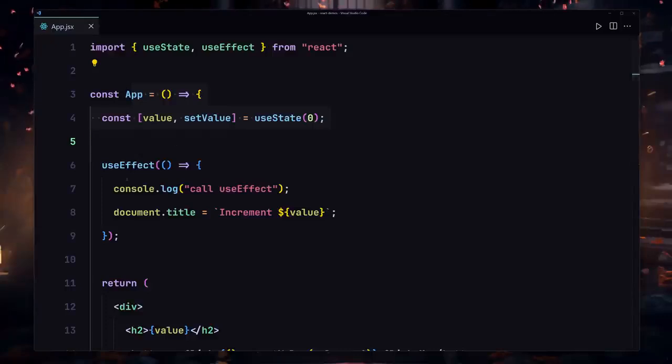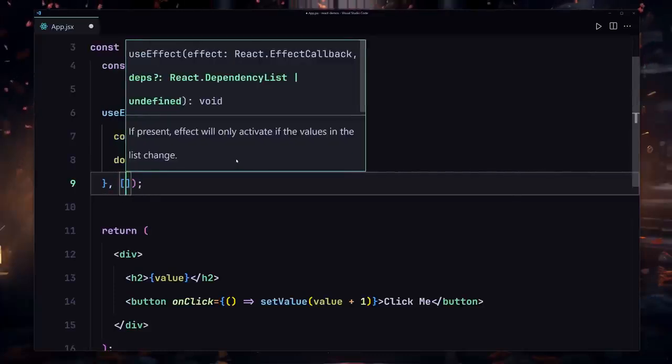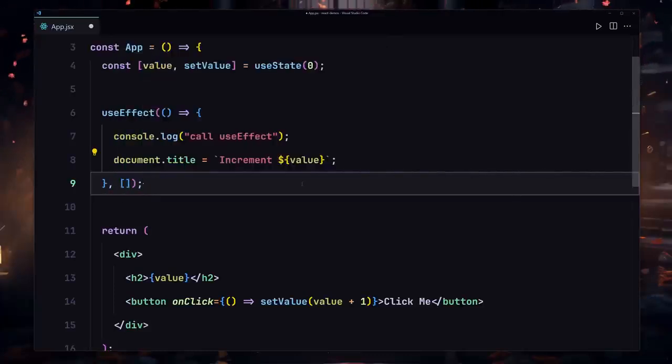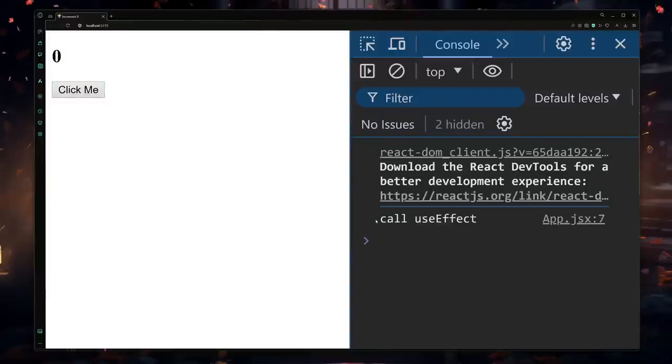But now I'm going to also provide my empty dependency array right here. So if I just use a comma, and I provide my empty dependency array, and now I save my file and refresh there, here you can see we are getting "call useEffect" on the first render. But now if I click on this button, we are not getting our result right here. And you can see the title is also not incrementing, and we are also not getting any more results. Why is that?